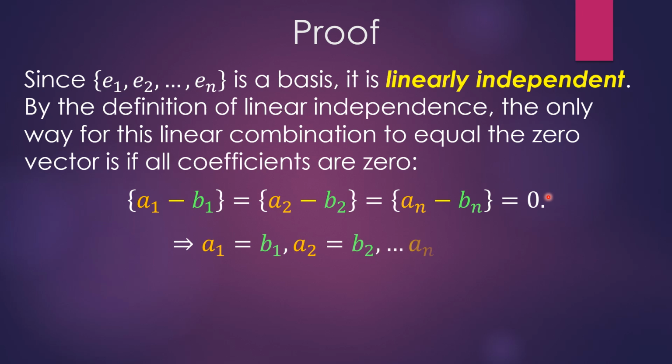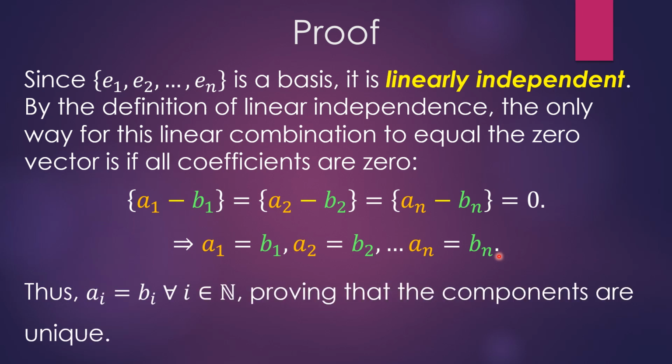If that's so, what this tells us is that if a1 minus b1 equals 0, I can add the b1 over, so I get that a1 equals b1. Similarly, a2 equals b2, and then so on for an equals bn. As such, we have shown very quickly that ai equals bi for all i in the enumeration 1 to n, proving that the components are all unique.